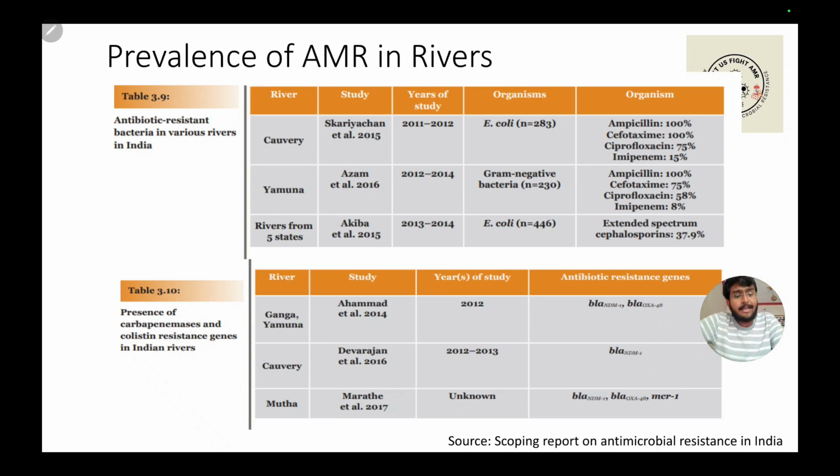Several antibiotic resistance genes have been isolated from microorganisms which were found in these river bodies. Similar studies have also been done on ocean and mangrove ecosystems, and that too has given shocking data wherein the resistance gene profile in microorganisms found in this ecosystem is really very high, and that is quite disturbing.